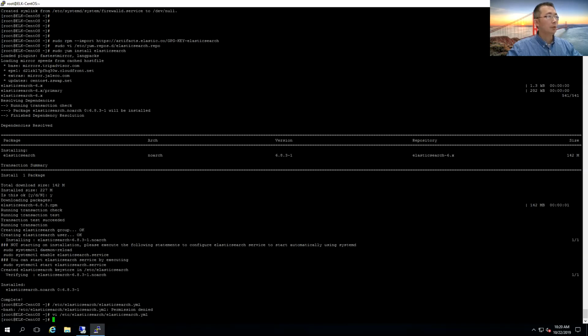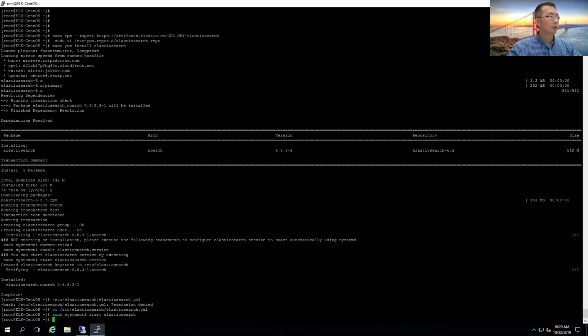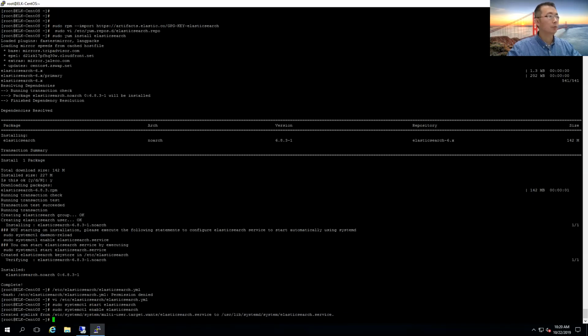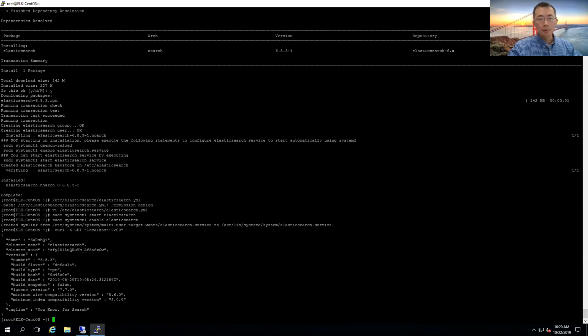Now it's installed. We just need to start the service, and of course enable the service for the next reboot. To verify, you can use curl on localhost. It should be in there. Since we disabled the firewall. If you forgot to disable the firewall, then you might get some connection refused issue.